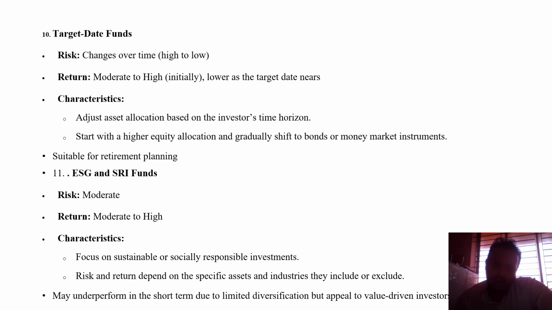Start with the higher equity allocation and gradually shift to bonds and money market instruments, and they are suitable for retirement planning, especially for those who are core investors investing for stable income, generating for a future investment plan based on the target date and target number of days. People might go through this kind of investment plan.